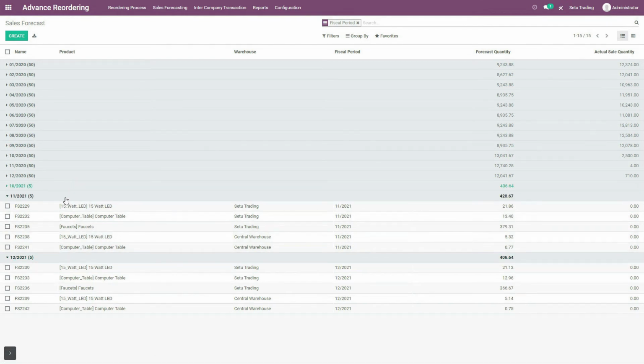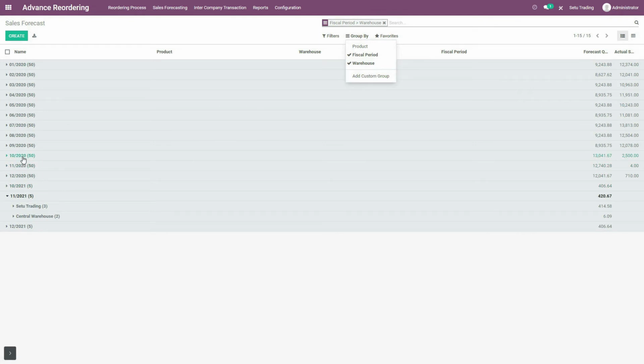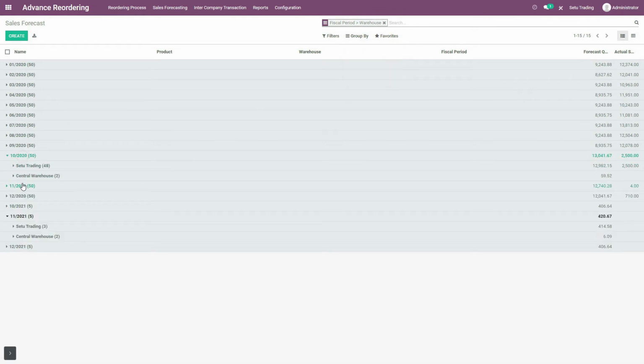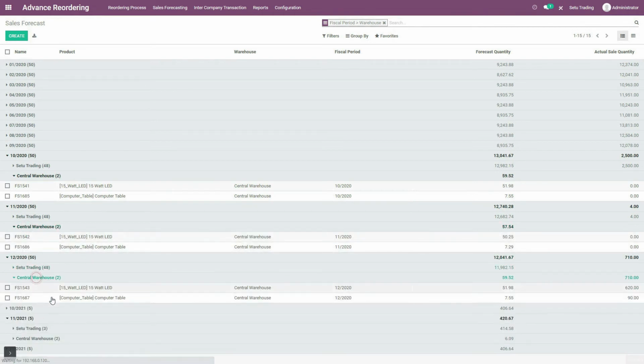It is because if I again group it by warehouse too, and then switch to October, November and December months of year 2020 and switch to Central Warehouse, then you can see over here that forecast quantity of the product, that is faucets, is not there as data in these months, October, November and December months of the year 2020, which I had chosen as a fiscal period.